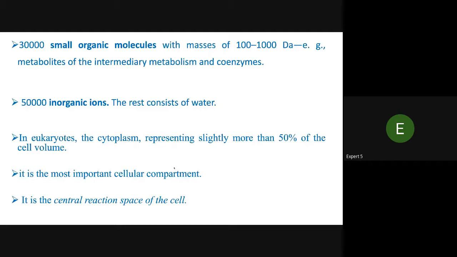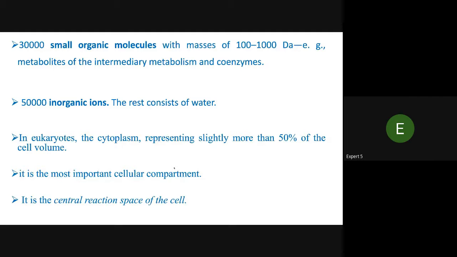The carbohydrates and amino acids, 30,000 small organic molecules with masses of less than 1,000 Dalton, for example metabolites of the intermediary metabolism, and 50,000 inorganic ions. The rest consists of water. It is slightly more than 50% of the cell volume. There is the main difference between E. coli and eukaryotes. It is the most important cellular compartment.